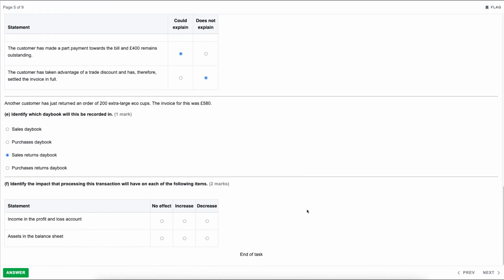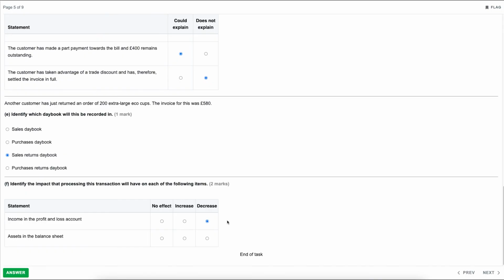And part F, the last one, identify the impact that processing this transaction could have on each of the following items. So this is a sales returns. We need to think about these statements and whether they will have no effect, increase or decrease. The first one, income in the profit and loss account, well, that would absolutely decrease your profit. If we're putting in a sales returns, that's offsetting against our sales. So anything that reduces our sales or is offset against our sales amount is going to decrease our profit. Anything that increases our sales would obviously increase profit.